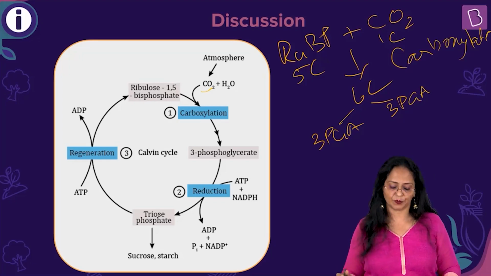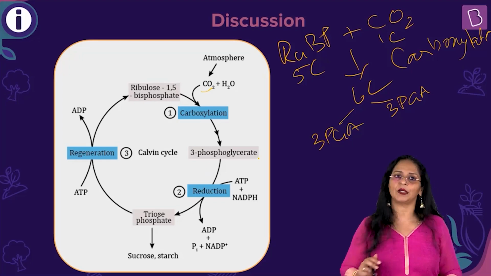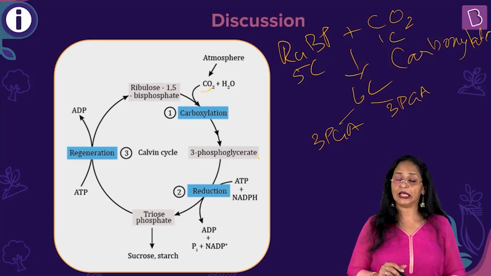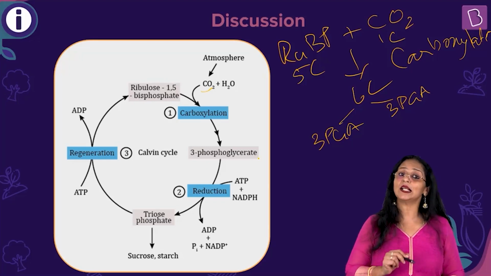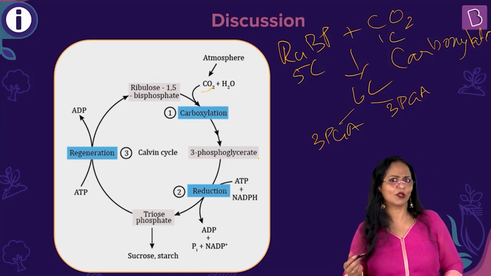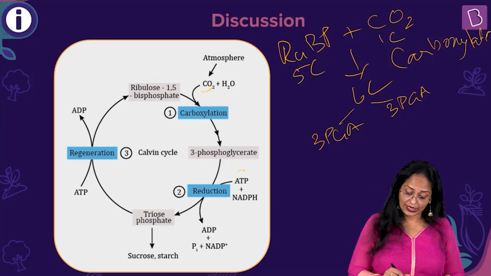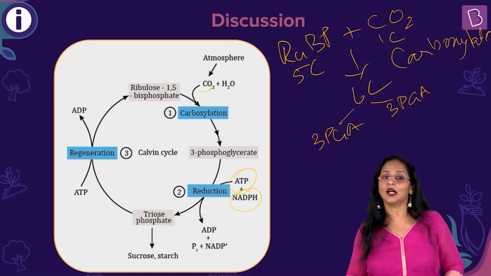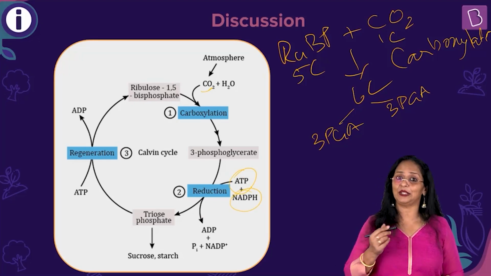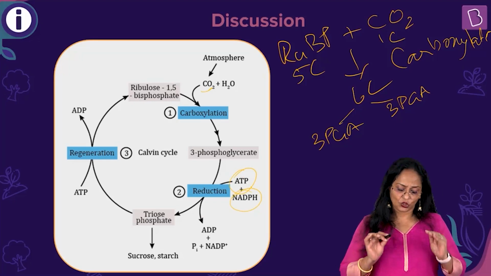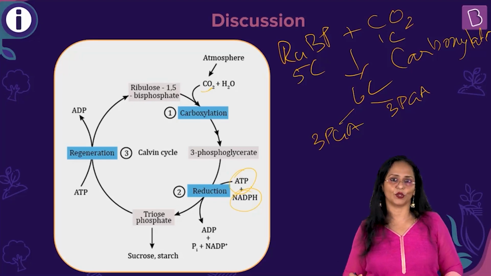Okay, I told you there are 3 steps. Now what happens? This 3-PGA, how many molecules? 2 molecules, keep that in mind. Okay, so this 3-PGA undergoes reduction to form glyceraldehyde 3-phosphate or 3-phosphoglyceraldehyde, commonly called as a triose phosphate. For this, ATP and NADPH are required. Here we are showing just 1 each, but remember there are 2 molecules, right? So technically 2, right? So anyway, so now we are looking at PGA undergoing reduction to form a triose phosphate.